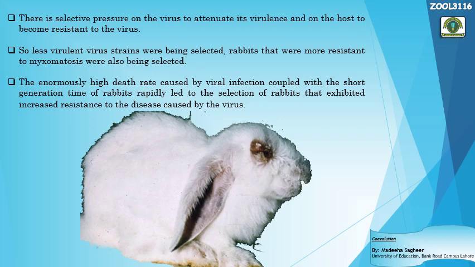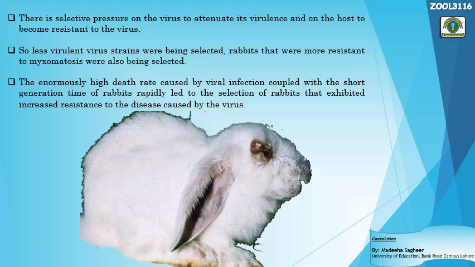Attenuation means that the viruses become mild, and their capacity to cause severe disease becomes very, very low. And on the other hand, what changes occurred in the rabbits, or in the host? They became immune, or resistant, to the Myxoma viruses.